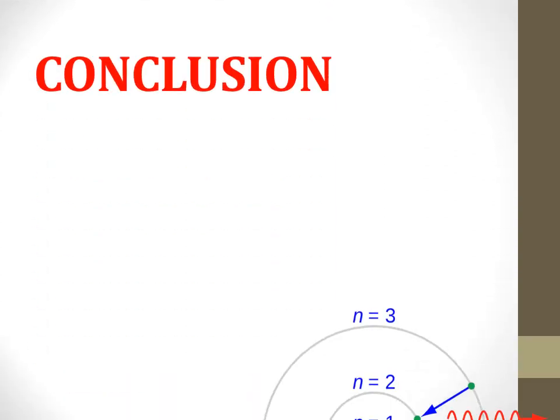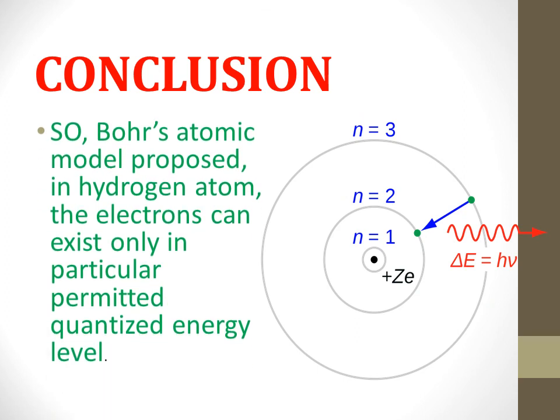So the conclusion is, Bohr's atomic model proposed that in the hydrogen atom, the electrons can exist only in particular permitted quantized energy levels. In the next video, we will discuss Planck's energy level. It means the electrons exist in particular permitted quantized energy levels.